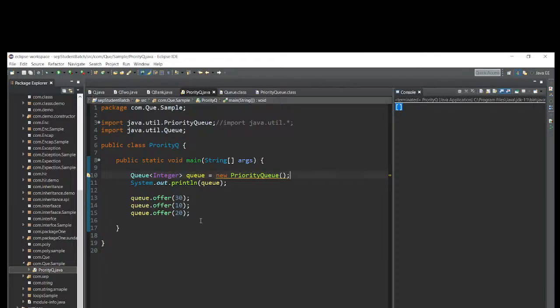Now let me write this out. Priority queue. Let me copy this one.